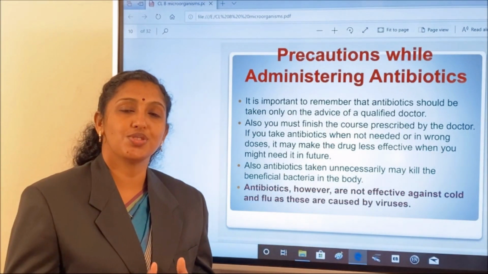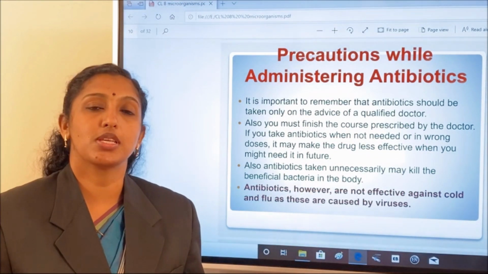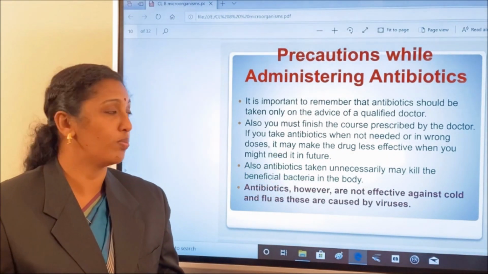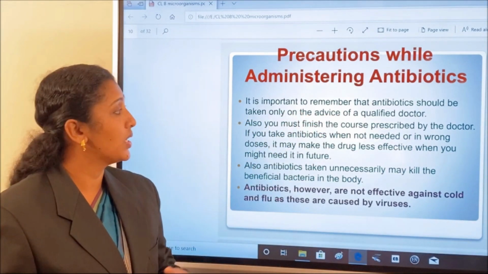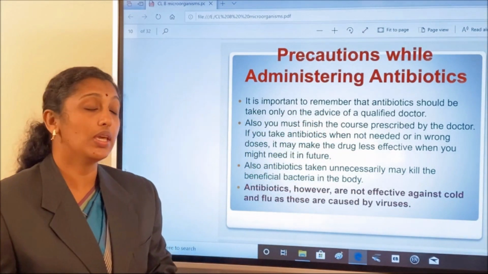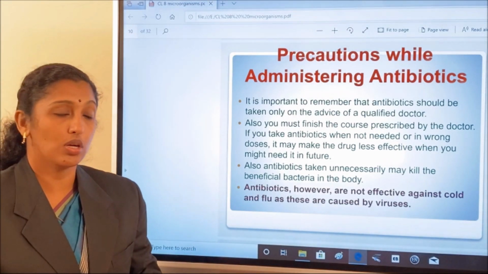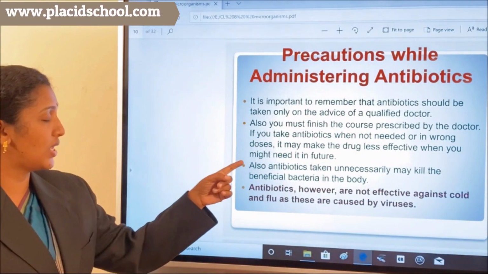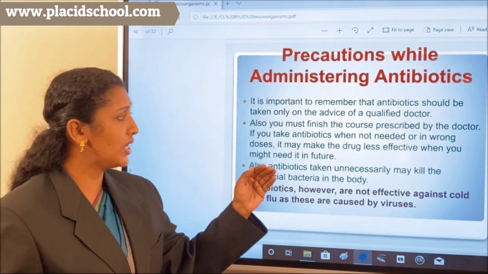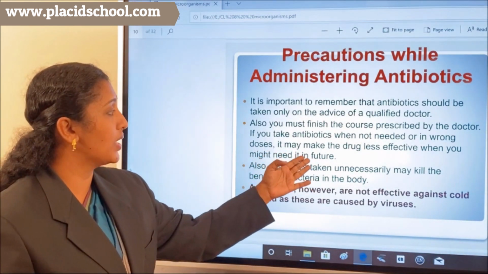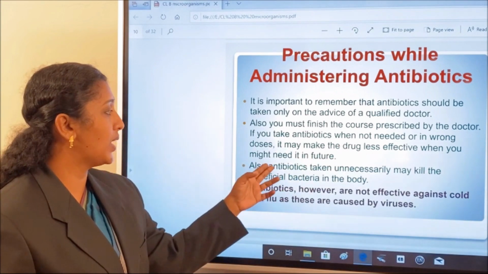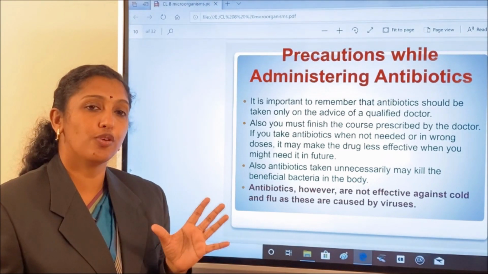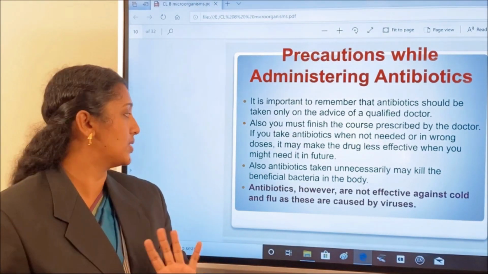We have some tendency to take medicines without the prescription of a doctor, but in the case of antibiotics, that will cause some problems. It is important to remember that antibiotics should be taken only on the advice of a qualified doctor. Also, you must finish the course prescribed by the doctor. If you take antibiotics when not needed or in wrong doses, it will make the drug less effective when you might need it in future. That means medicines have a particular dose for killing a particular group of organisms.